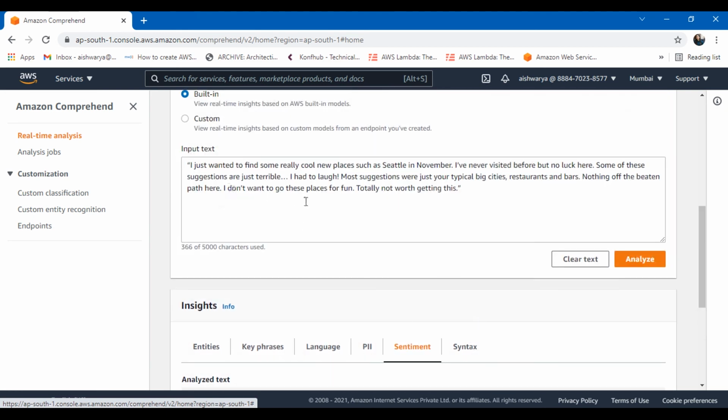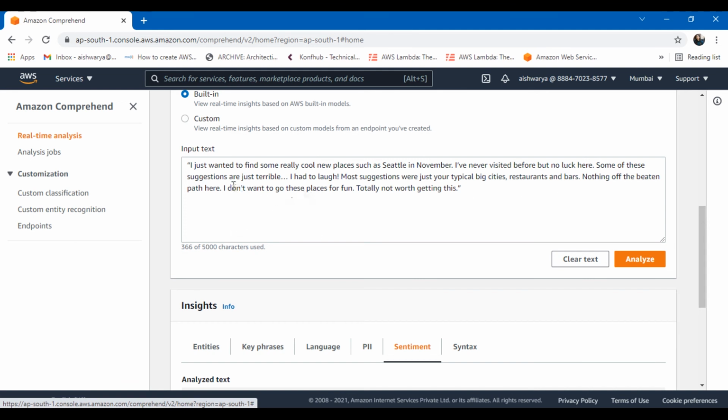So let me read. I just wanted to find some really cool new places such as Seattle in November. I have never visited before, but no luck here. Some of these suggestions are just terrible. I had to laugh. Most suggestions were just your typical big cities, restaurants, and bars. Nothing off the beaten path here.